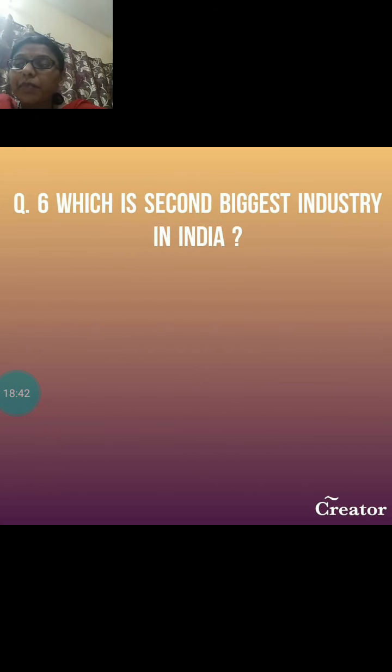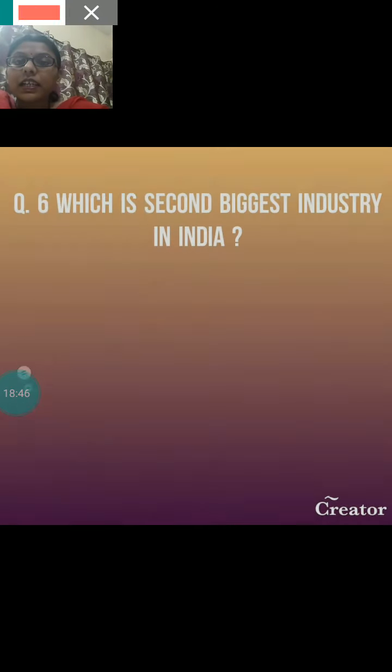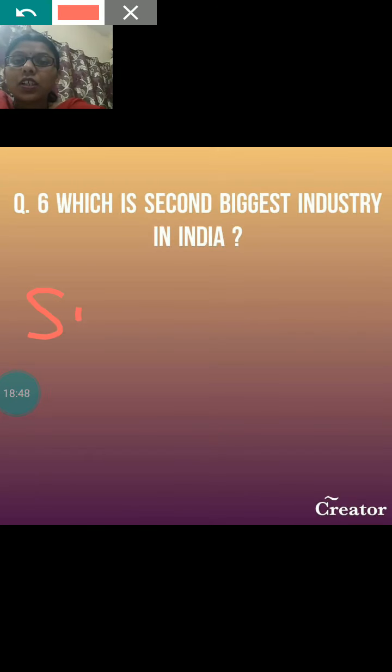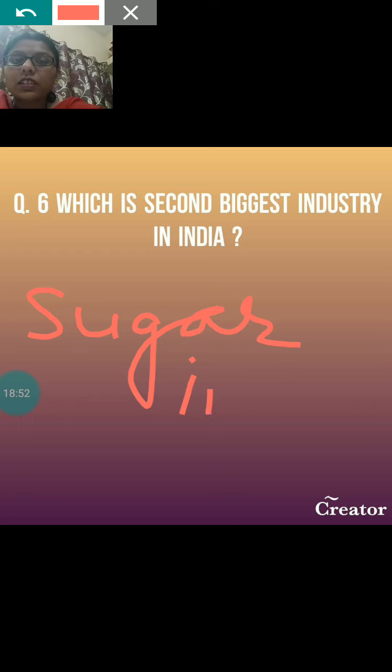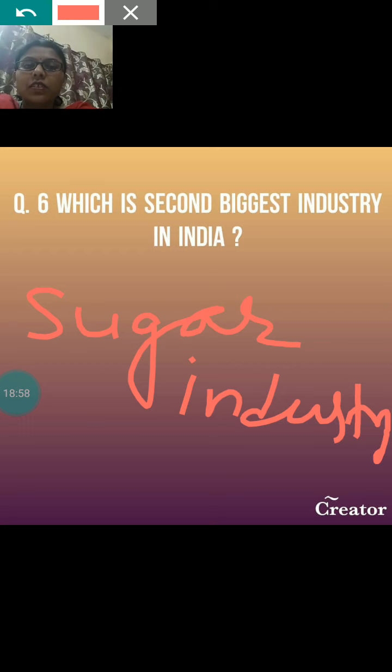Which is the second biggest industry in India? Yes, the second biggest industry is sugar industry. Okay, sugar industry is the second biggest industry in India. Clear? Okay, space is not there, that's why I have written like this.